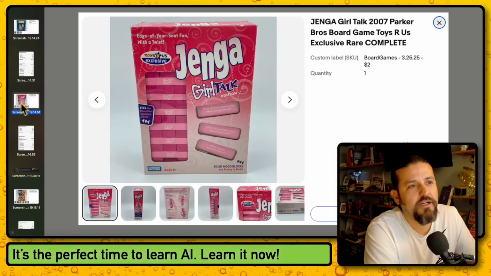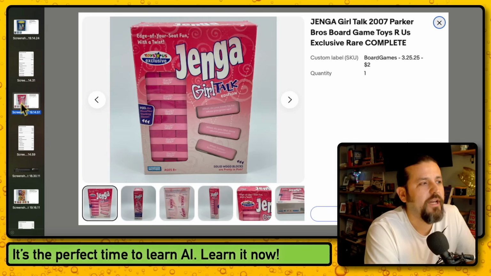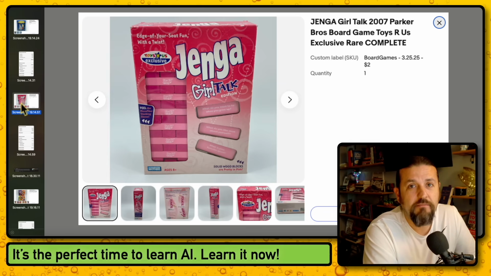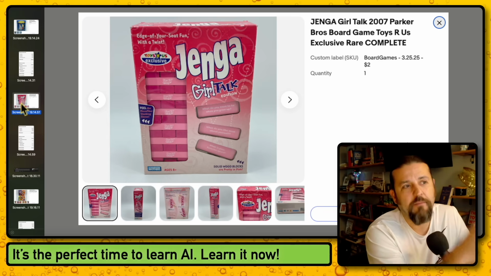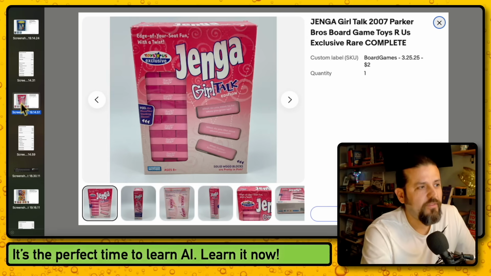Next sale, here we have Jenga Girl Talk 2007 Parker Bros. Whenever you see a very different version of a common game, most of the time it's going to be sought after. Like the regular Jenga sells for like $9 or $10. You can buy it at Walmart, so I wouldn't pick that up, but I picked this one up because it was Girl Talk edition. It was pink. And if you notice, it says Toys R Us exclusive. What does that mean? That means these are really going to be exclusive because Toys R Us doesn't exist anymore. Technically, they do exist in certain contexts, but not like they used to. They don't have the chain of stores anymore.